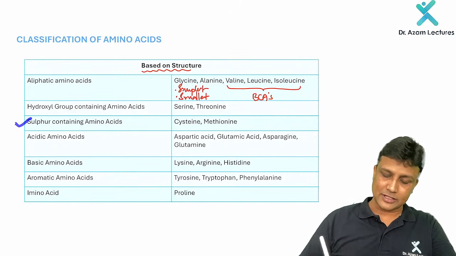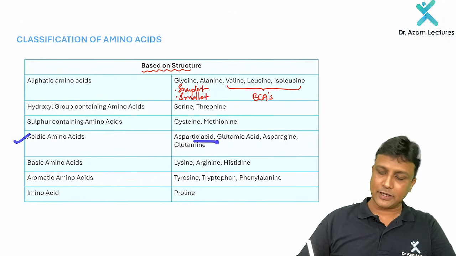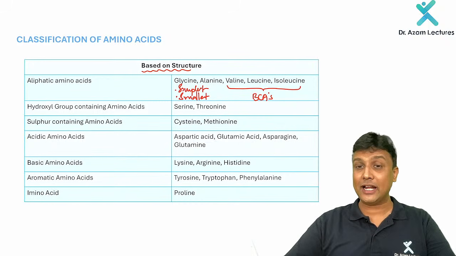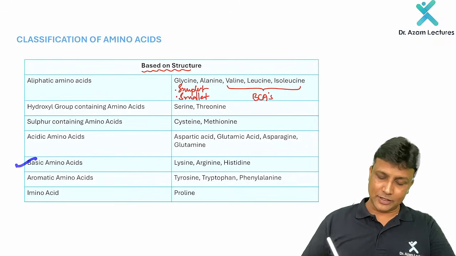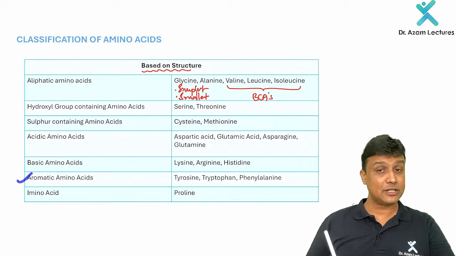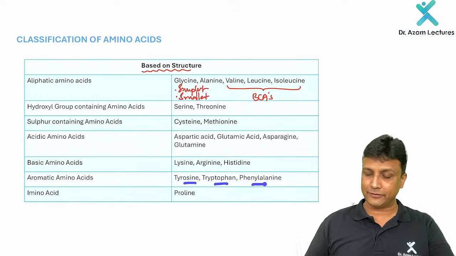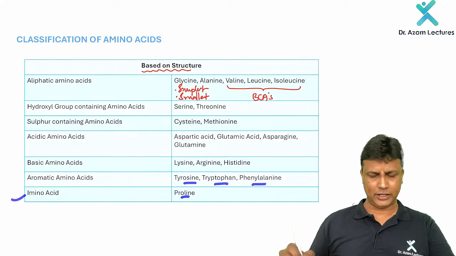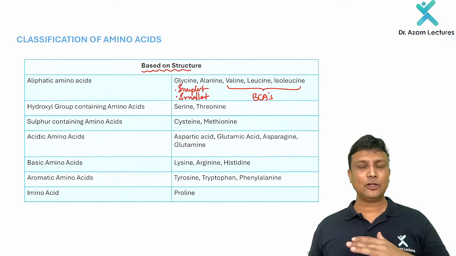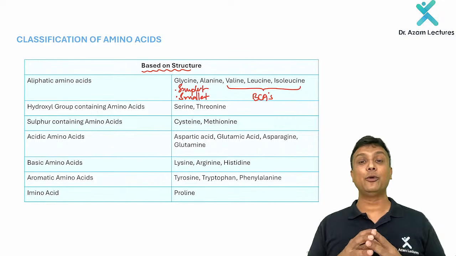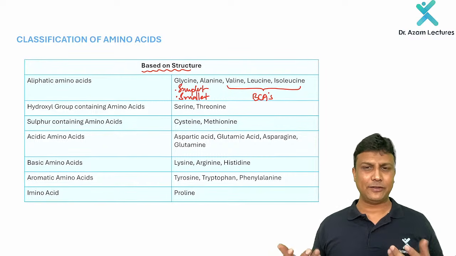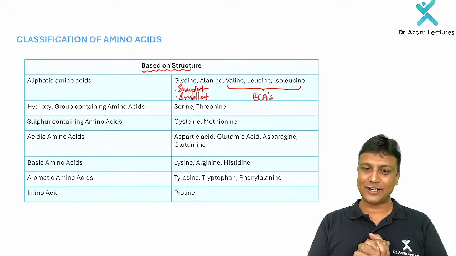Sulfur containing amino acids will be cysteine and methionine. Acidic amino acids will be aspartic acid, glutamic acid, asparagine, and glutamine. Basic amino acids will be lysine, arginine, histidine. Aromatic amino acids, very much important, tyrosine, tryptophan, and phenylalanine. And the imino acid will be proline. I'm just going quickly through the names because I hope you all know all the amino acids very well, so it will get refreshed in your mind.